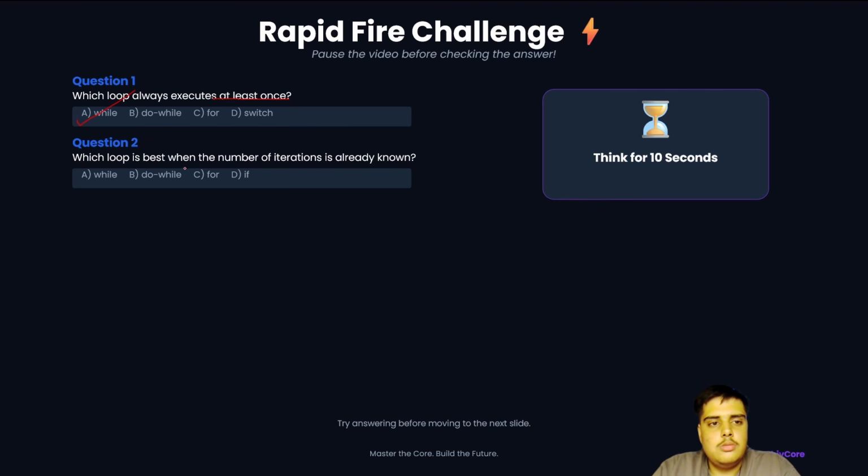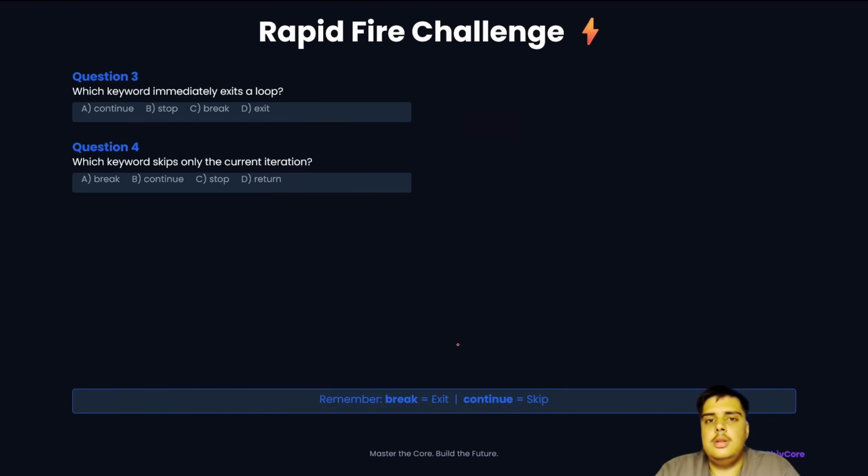Question 2: which loop is best when the number of iterations is already known? So yes, it is the for loop. Try answering before we move to the next question.